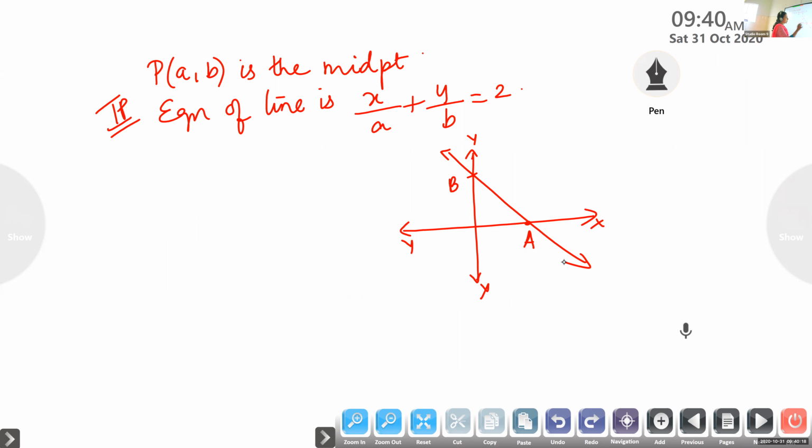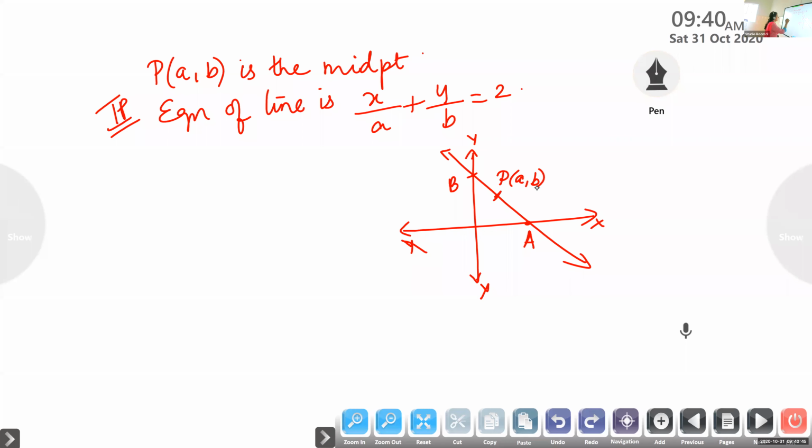Okay, x-axis and y-axis. We are taking a line. That line is intercepted by the axes. It is cut by the x-axis and y-axis. Now read the question. What is given? P(a, b) is the midpoint of the line segment between the axes. So AB is the line segment between the axes, and P is the midpoint.